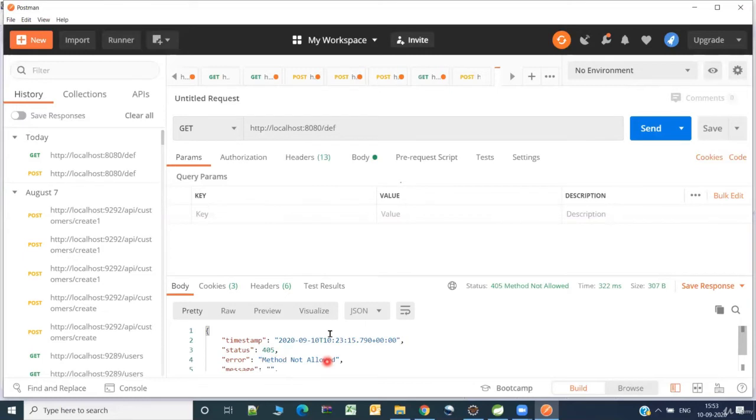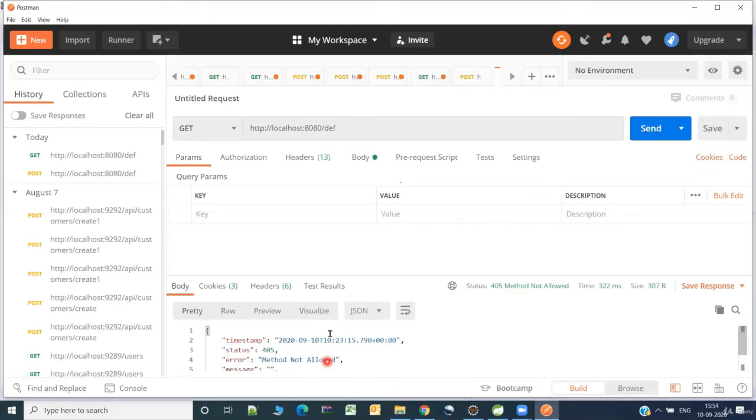See, as we know, there are a number of status codes for HTTP. One is 200 series, one is 300 series, 400 series, 500 series. So 200 series means everything is fine and the request is being served. 300 series means it is a redirect. That means you are sending the request to the server, and the server is telling that I am not serving it. It is being served by some other URL, and it gives the URL in the response. So that is the 300 series, that is 301, 302, etc.